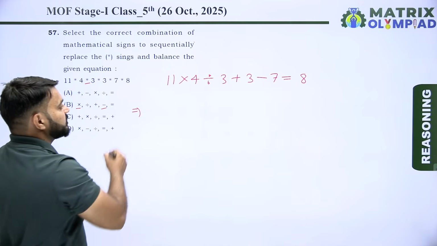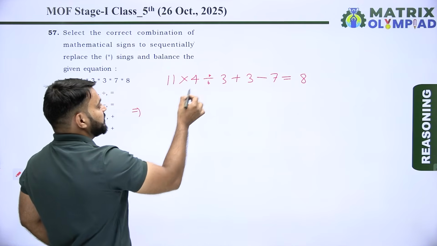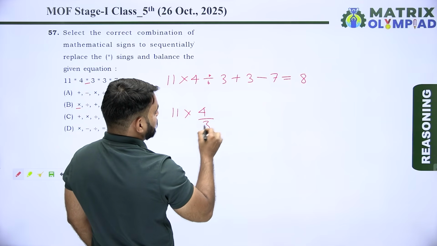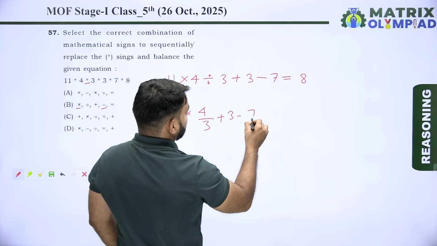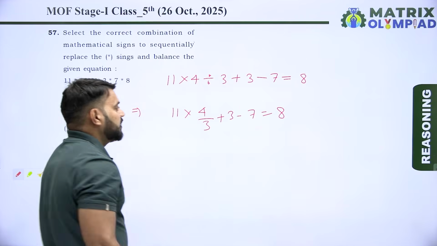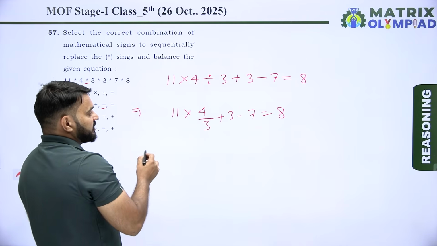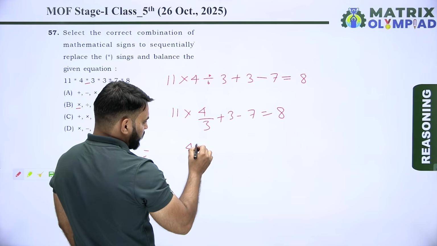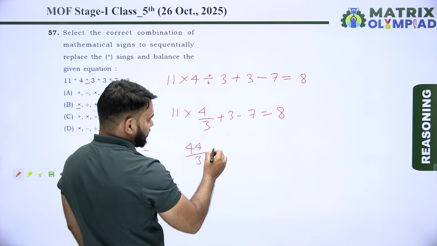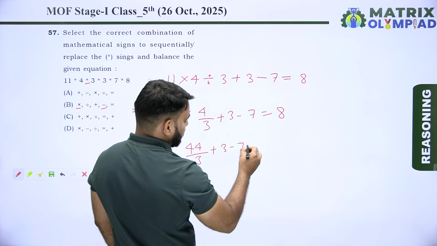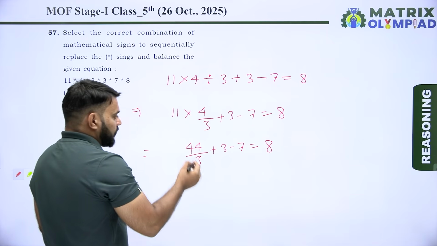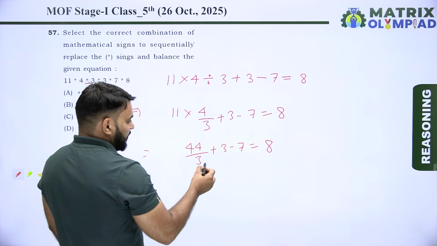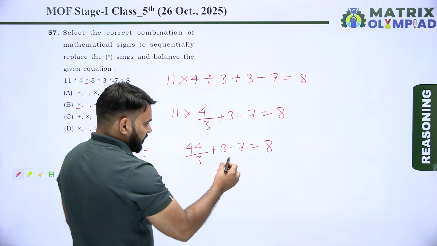Now using BODMAS rule in this equation, so first divide the numbers. 11 multiply by 4 divided by 3 plus 3 minus 7 is equals to 8. Now multiply the numbers. So 11 multiply by 4, it means 44 divided by 3 plus 3 minus 7 is equals to 8. 44 divided by 3 plus 3 minus 7.